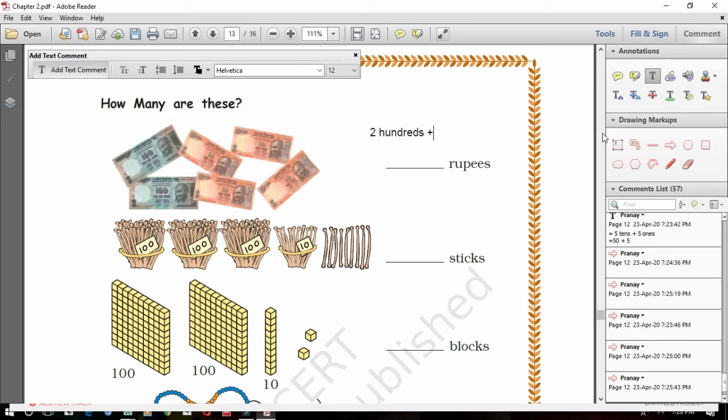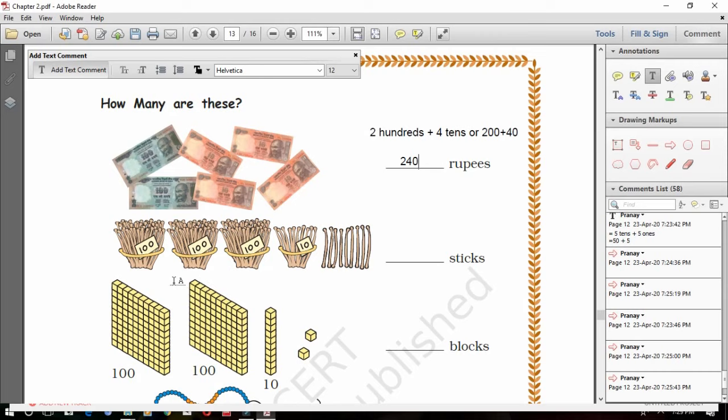Then how many 10 rupees are there? 4 tens. So how will you write this? You will write it in the other method also. What is the other method? What is the other way to write that? 200 plus 4 tens, 40. So what is the answer over here? It is 240. So this is the way you will write these numbers in a short way.